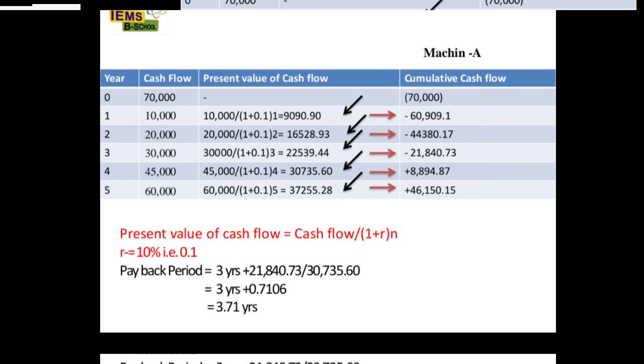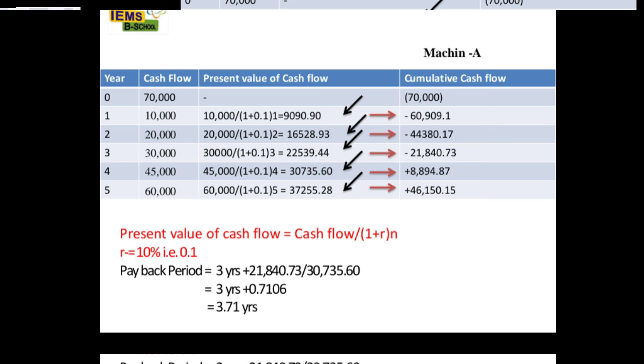See, third year plus 21,840.73, which was the cumulative cash flow, divided by the fourth year present value of cash flow, which is 30,735.6. Why have we considered the present value of cash flow of the fourth year? Because the payback period of 70,000 lies between the third and fourth year.